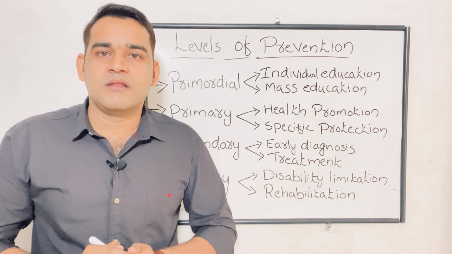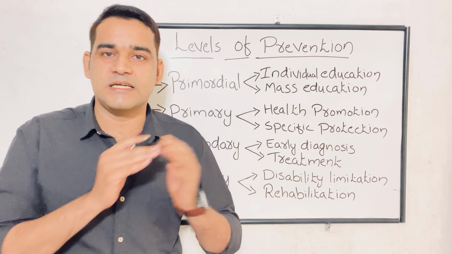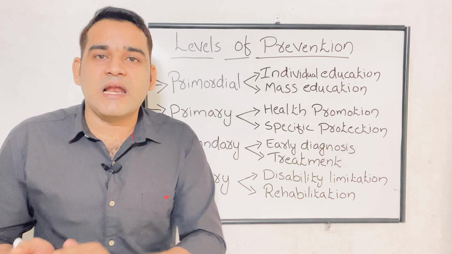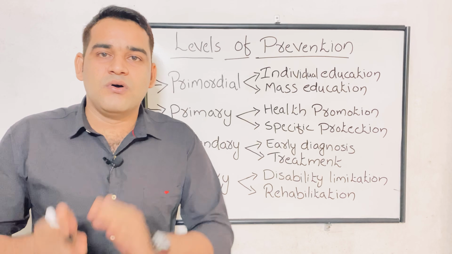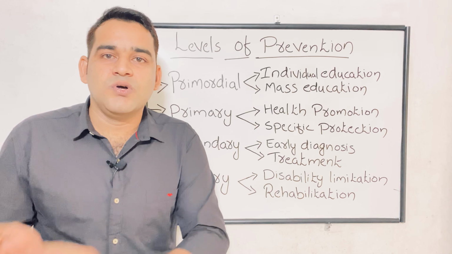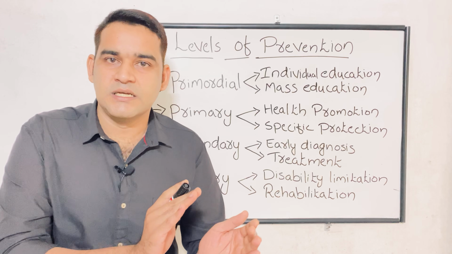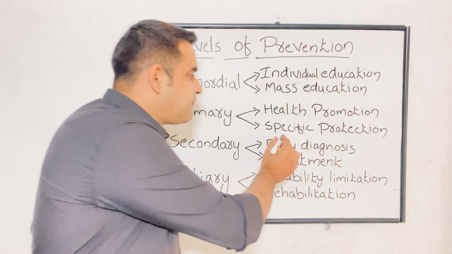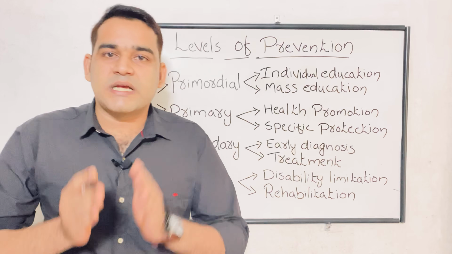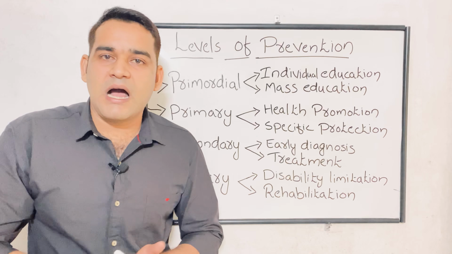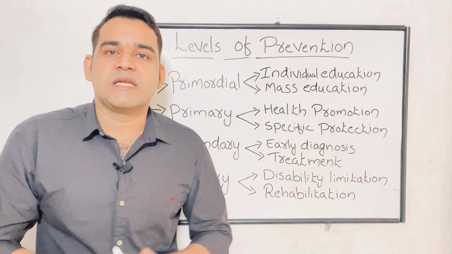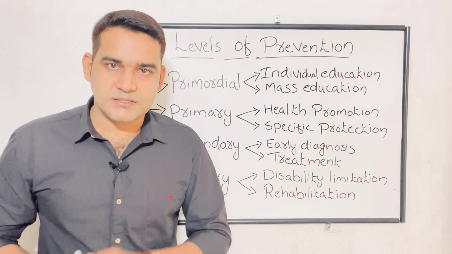Carcinogens means cancer-forming agents, okay, due to infrared as well as ultraviolet radiation. So we have to tell the community people to avoid exposure to such radiations. These are the things coming under specific protection: protecting against disease by immunization, protection from accidents, protection from occupational hazards and protection from carcinogens, that is, cancer-forming agents.